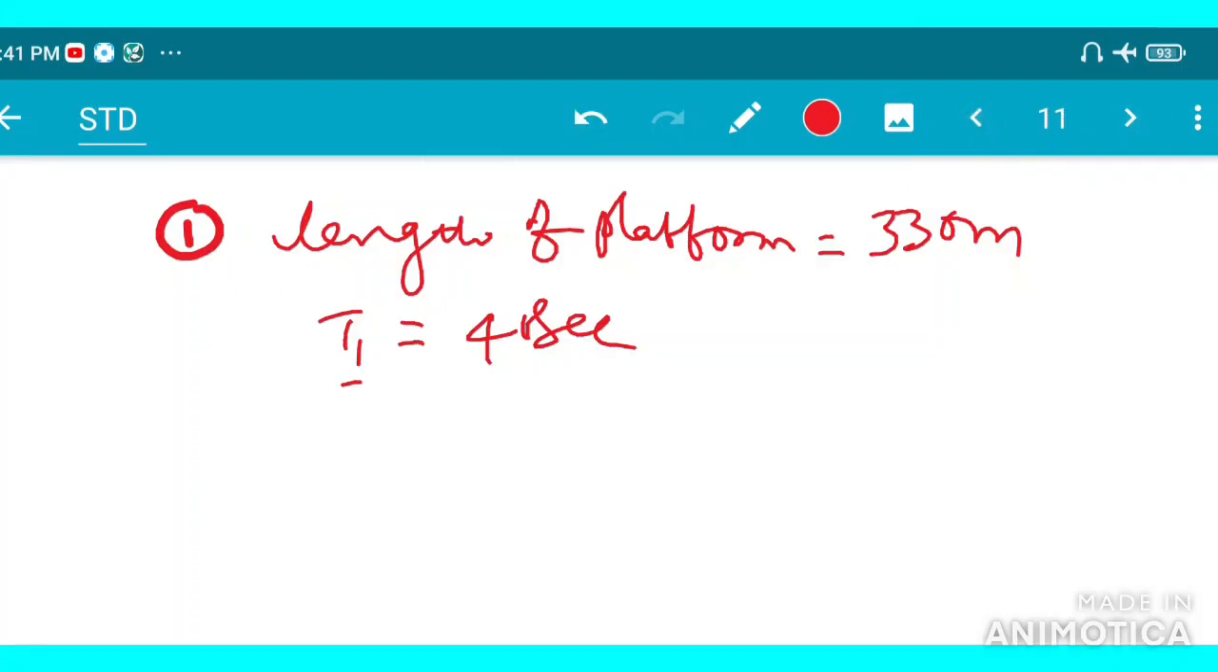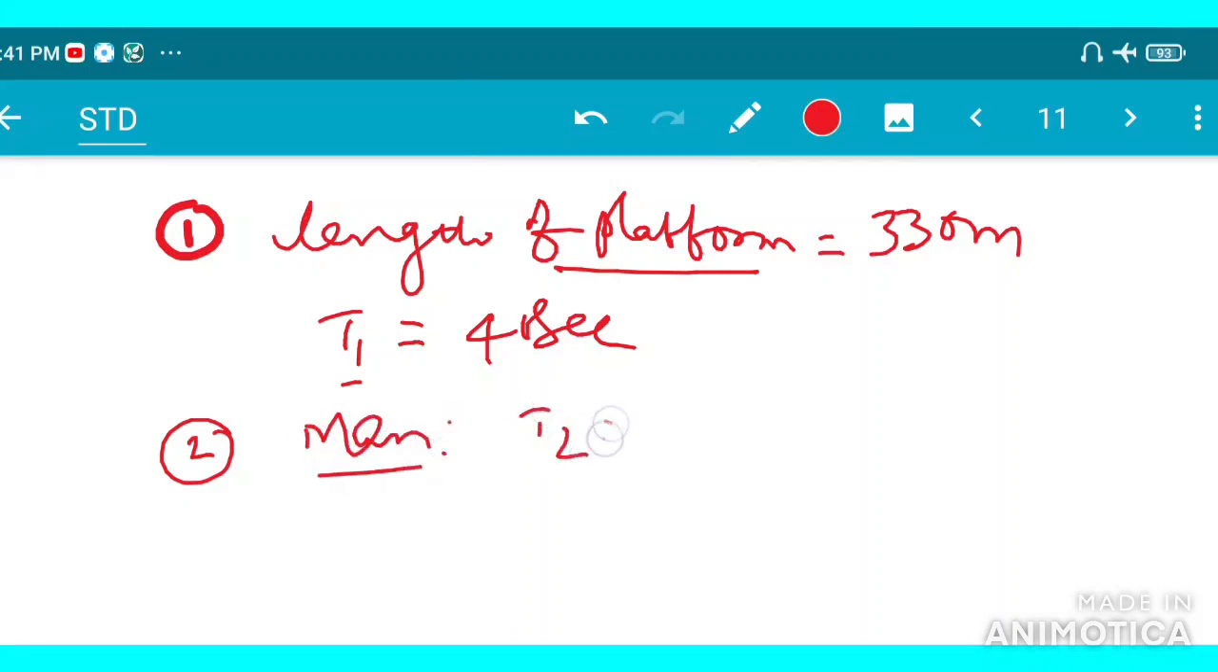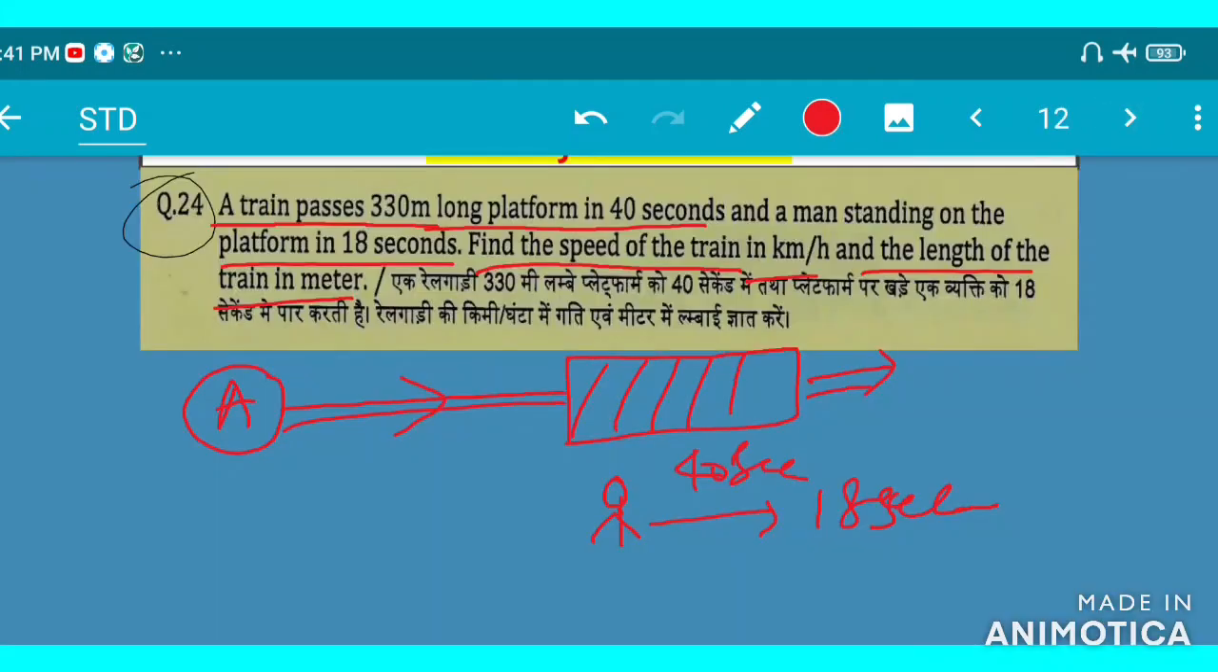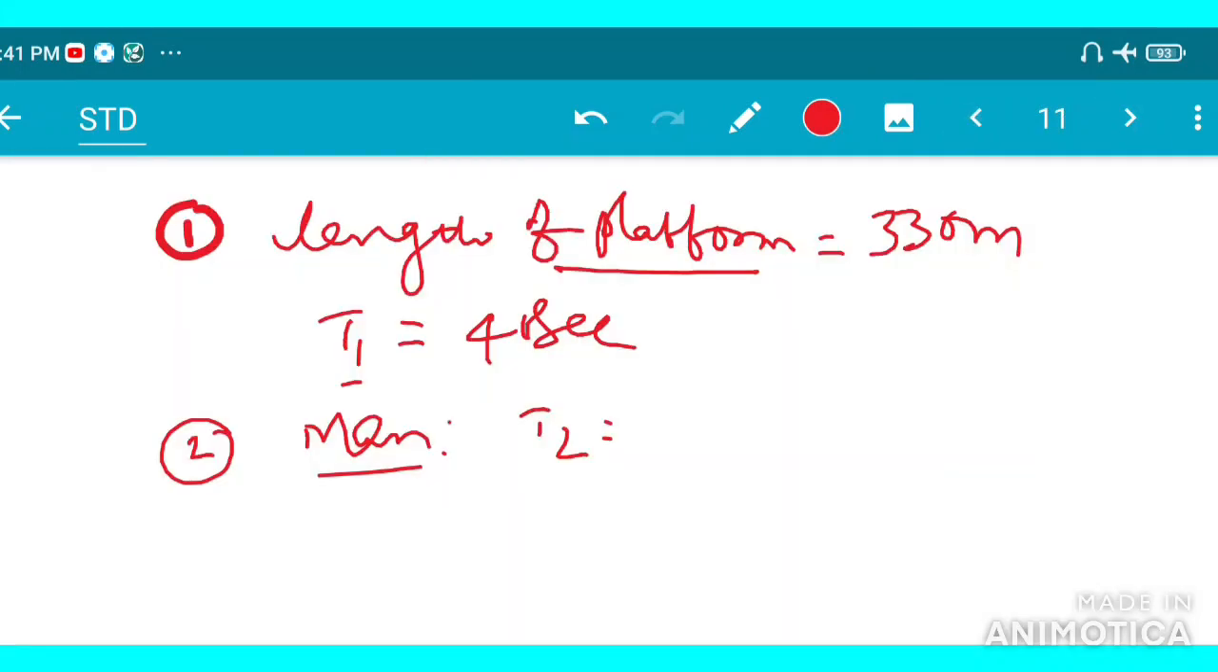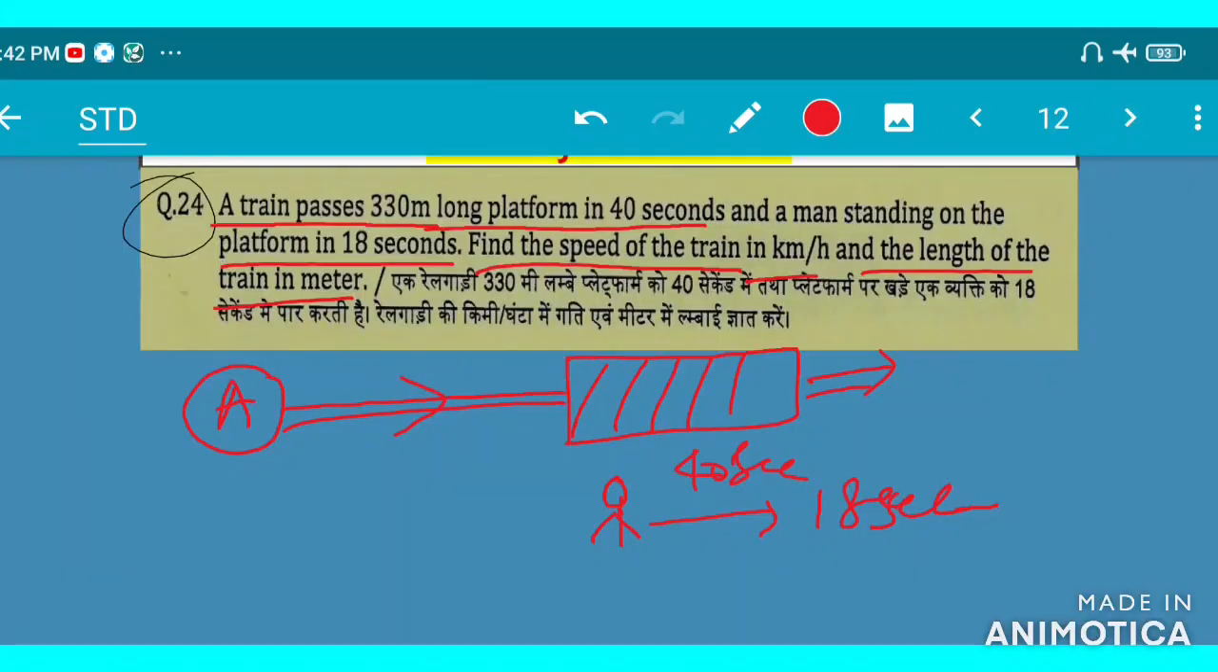This is a platform case, and case 2 is a man. The train crosses a man in 18 seconds. Time taken is 18 seconds. So what is asked? To find the speed of the train in kilometer per hour and the length of the train in meter.